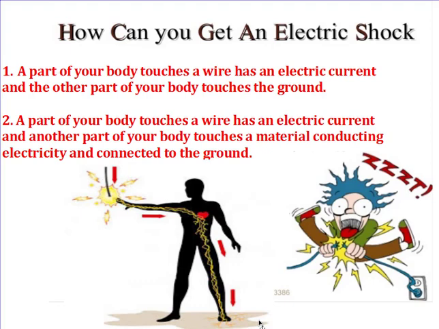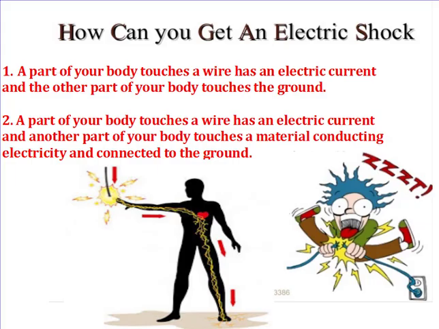There is another reason. If a part of your body is touching a connected wire, while another part of your body is touching a material conducting electricity, such as a piece of metal, and it was connected to the ground. A very common reason for getting an electric shock is touching an electric device or even a wire with a wet hand. Water cannot meet with the electricity. This can cause electric shock.